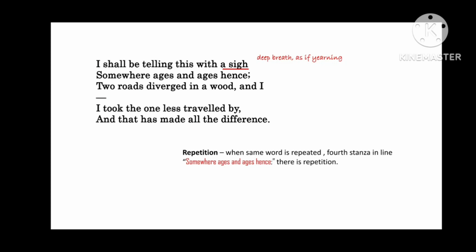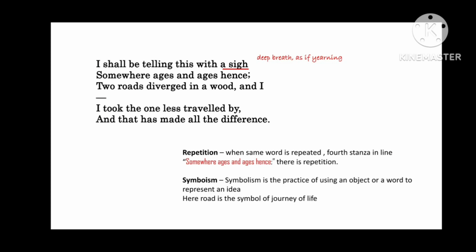In this stanza, there is repetition in the line "ages and ages." So the word ages is repeated. And there is symbolism in the whole poem. Symbolism is the practice of using an object or word to represent an idea. So here, the road is a symbol of the journey of life, which goes on. A road is never ending. It goes on and on and on. And similarly, our life also goes on.